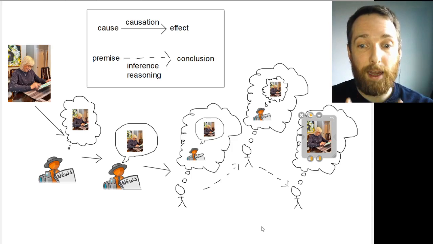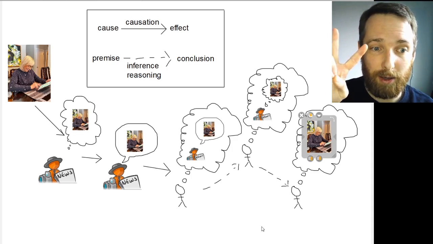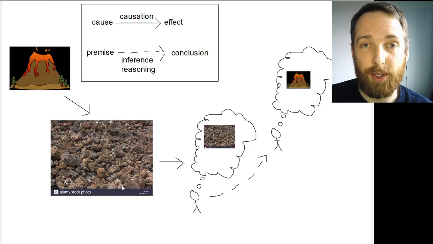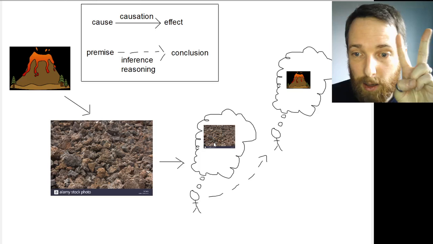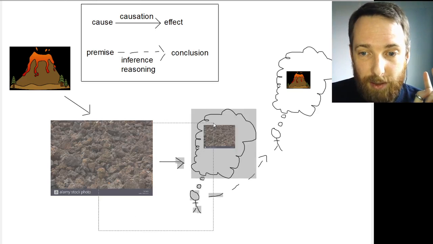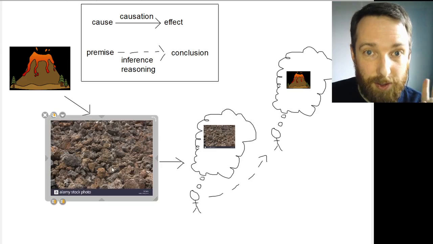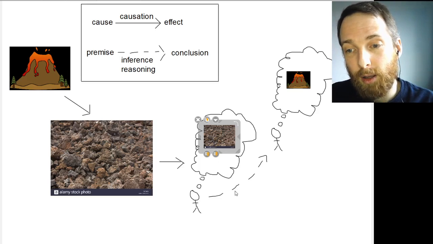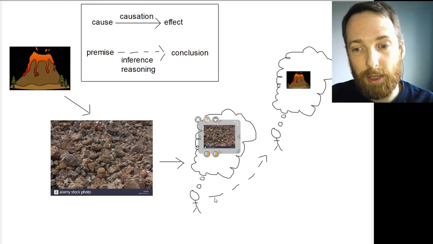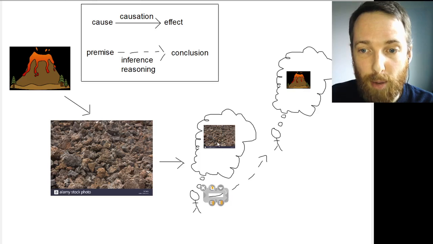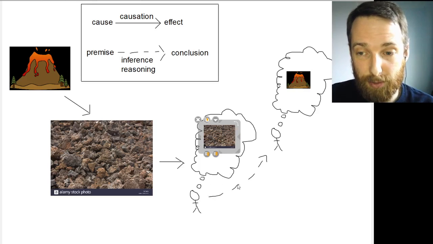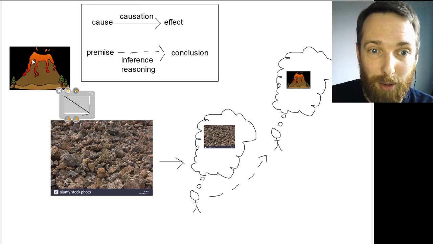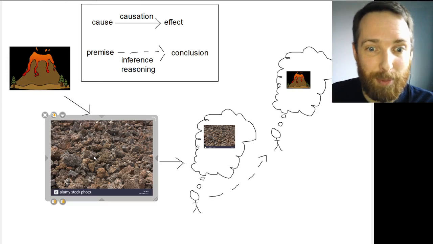Okay, the 2 conditions that we had a second ago for the volcano case are going to hold here for this counting as knowledge. In the volcano case, we said there were 2 things we asked for. Number 1, there's got to be at some point this kind of direct causal connection: the fact that something causes your belief that that thing is true. And then the inferential arrows, the dashed arrows that take you from that belief that was caused by the thing it's about, to the belief in question, mirror the causal arrows taking you from the cause of something to the thing that you wound up believing.